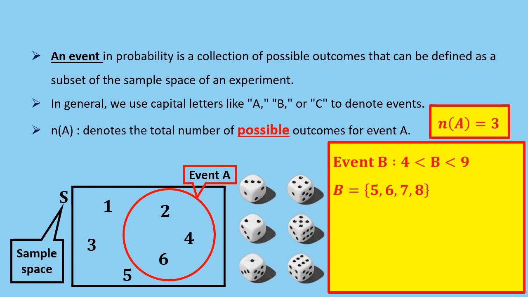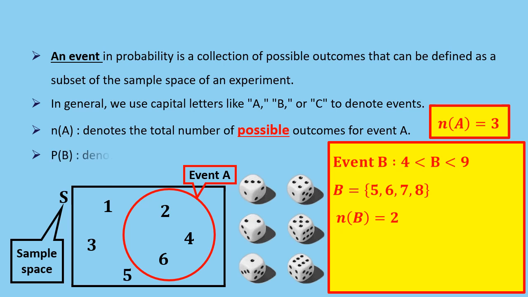Nevertheless, we cannot say that n(B) equals 4 because we must only consider items that are possible outcomes of the experiment. In this case, outcomes 7 and 8 are not possible because they are not included in the sample space of the experiment, which consists of the numbers 1 to 6. Therefore, we must exclude them from the count, and n(B) will be equal to 2, representing the number of possible outcomes that satisfy the condition of event B.